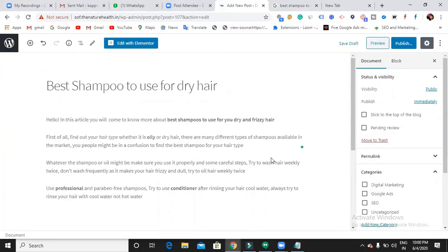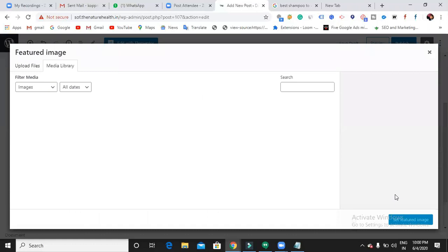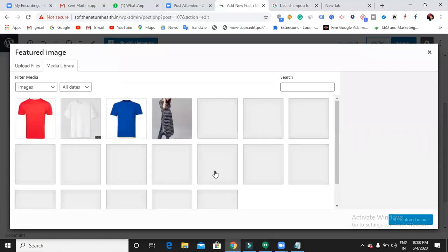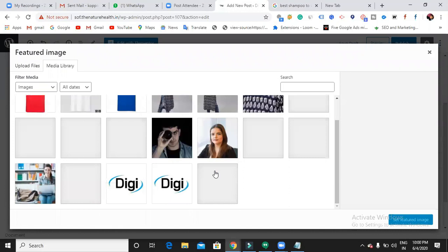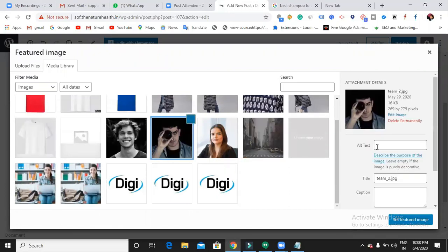So now, do I want to use images for the blog or not? Definitely, we do use some key images. There are two ways you can use images. In the middle of the content, you can use images. You can also use one image as a featured image. Now let me use some featured image here. Okay, I'm just trying to use this picture.